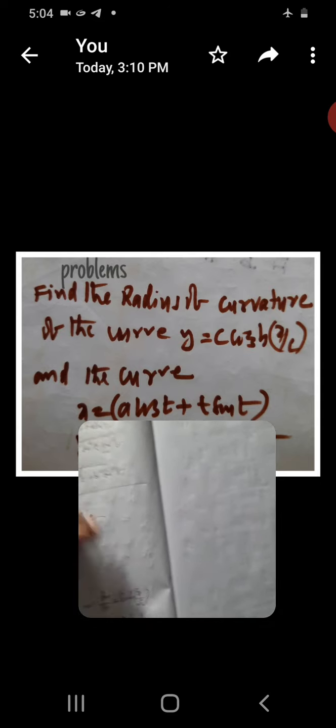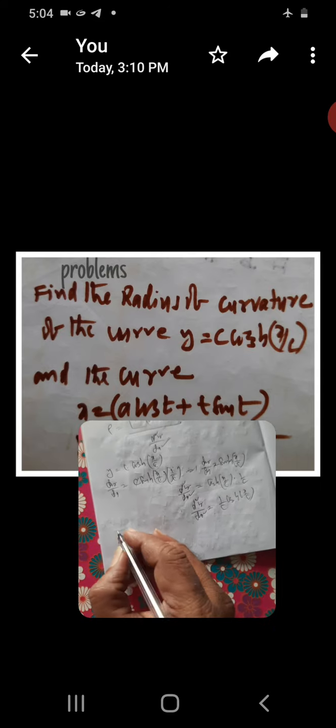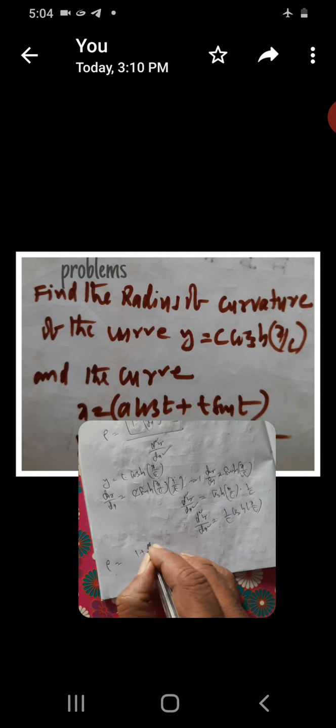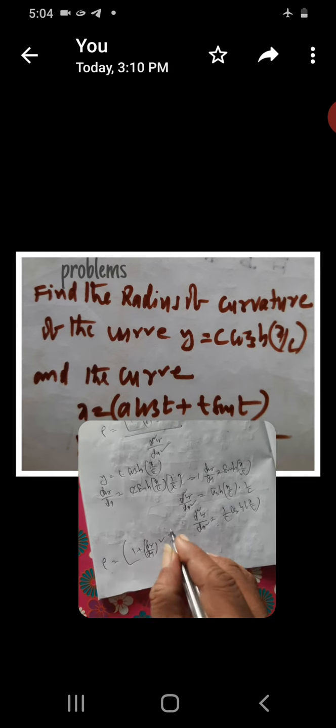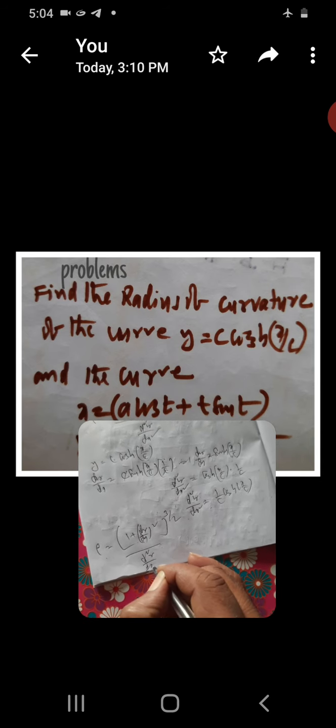Now go to the substitution. See what the answer is. Rho is equal to 1 plus dy by dx whole square, whole to the power of 3 by 2, by d square y by dx square.